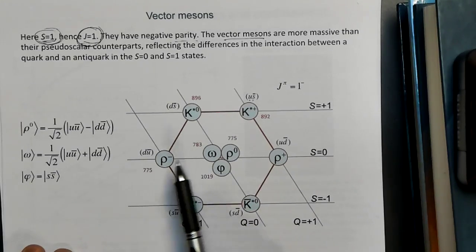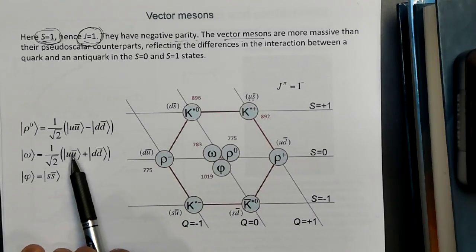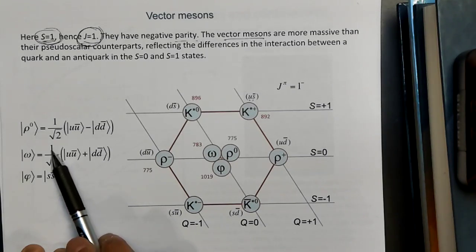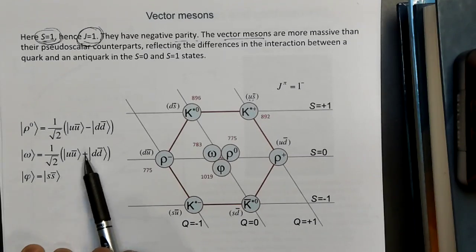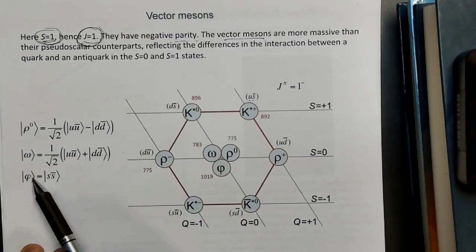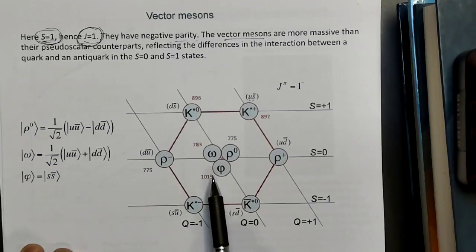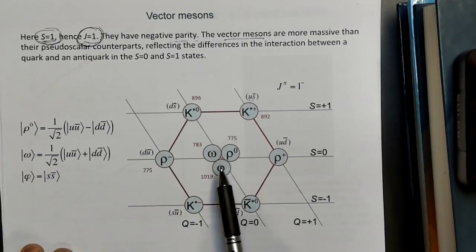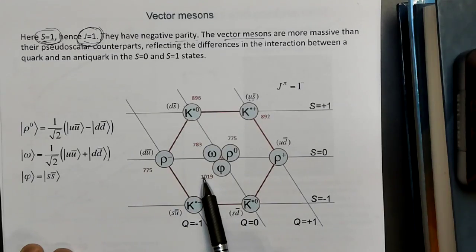Now, the omega has the structure of u u bar plus d d bar, with a factor of 1 over square root of 2. This has a mass of 775 MeV. And the phi meson has the structure s s bar, and this has the heaviest mass because the strange quark has the heaviest mass of all 3 of them. And so that mass is 1019.